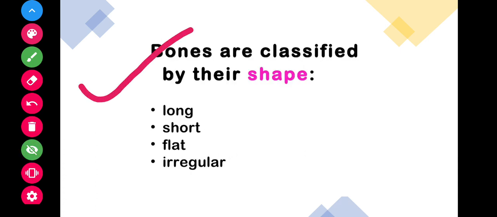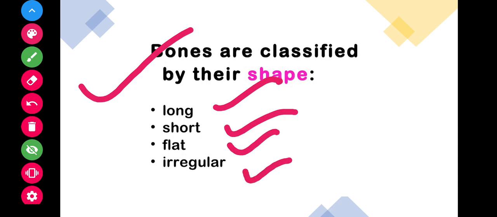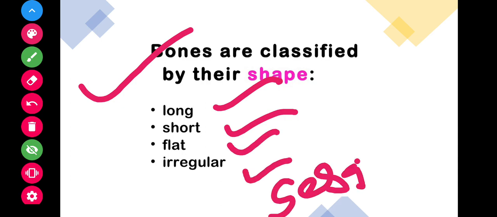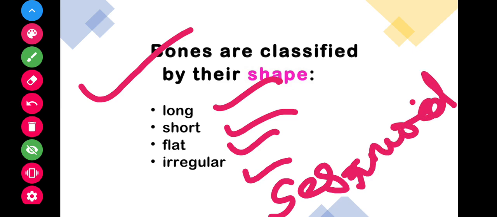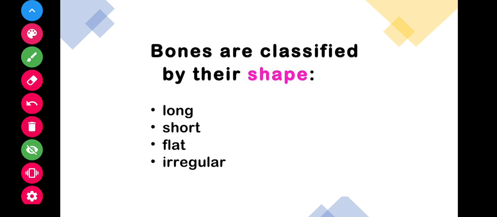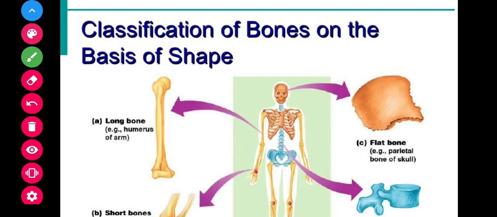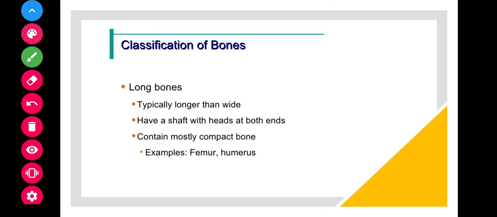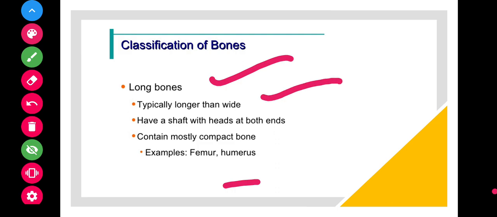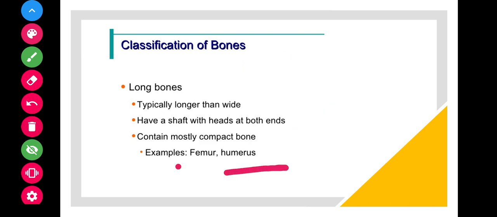Let's see the classification of the bones according to their shape and size: long bones, short bones, flat, irregular, and one more is sesamoid, which I did not discuss here. So let's see what are the long bones. Long bones are typically longer than wide, have a shaft with heads at both ends, and contain mostly compact bone. Examples are the femur and humerus.